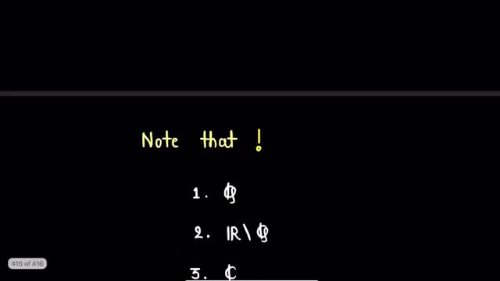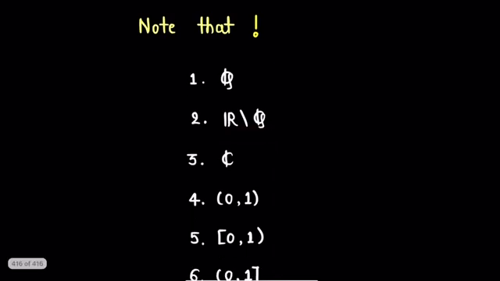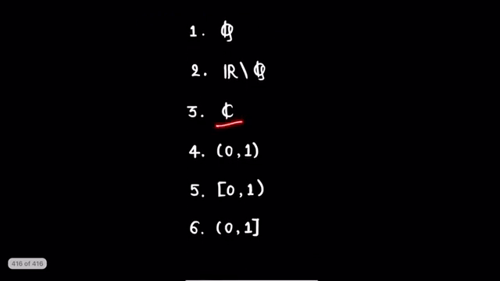Now we will see some examples which are not timescales. So set of rational numbers. We know that rational numbers are not closed, so it will not form a timescale. Similar to rational numbers, there are irrational numbers. They are also not closed subsets of real numbers, so it will not form a timescale. Next example is set of complex numbers. This will not form a timescale.